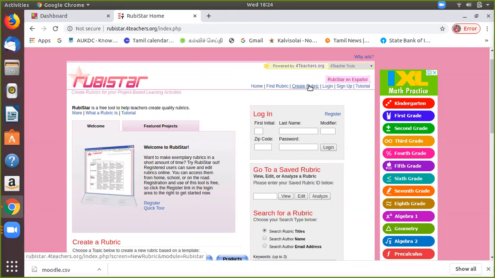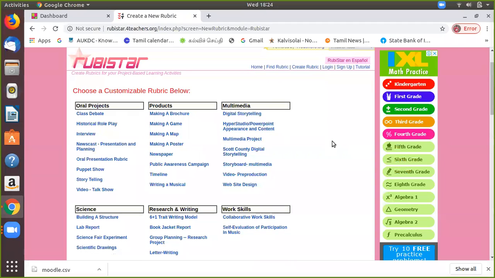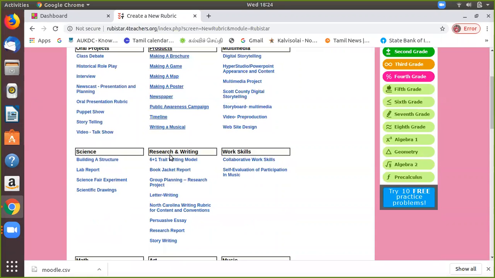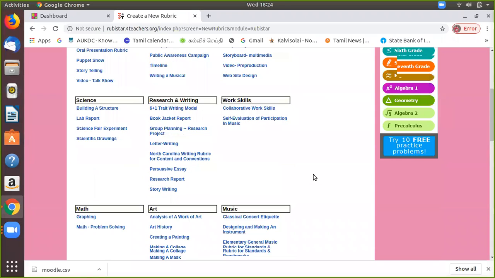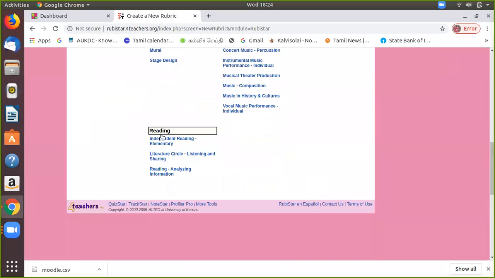Click create a rubric, the plus icon, and you can see what type of customization you want. There are oral presentation, products, multimedia and science, research and writing, work skills, mathematics, arts and science, music, reading. You can create any type of rubric using this website.